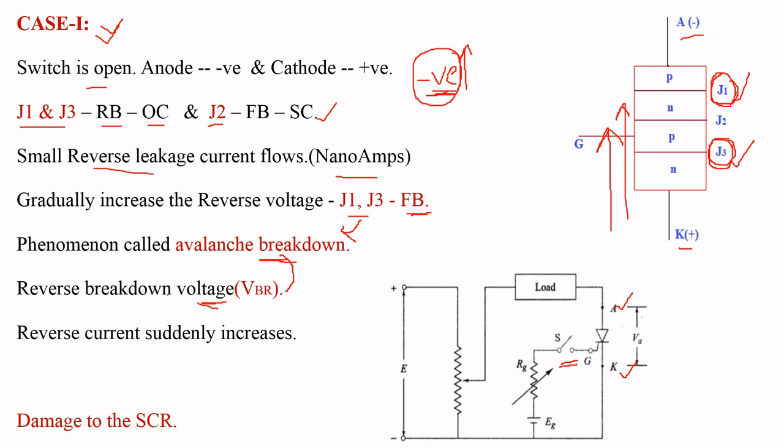Due to this reverse breakdown voltage, junctions J1 and J3 come into forward bias. Due to the forward biased junctions, there is a possibility of a high amount of reverse leakage current flowing from cathode to anode. Due to this high amount of reverse current, there is a chance to damage the SCR. So we have to limit this high amount of reverse leakage current. This is about case 1.